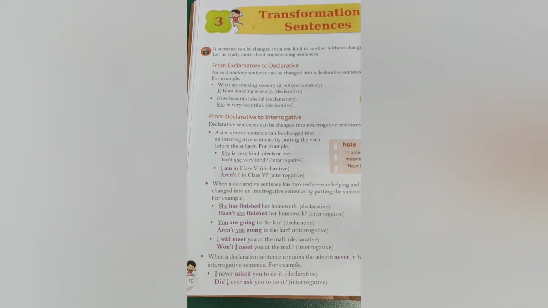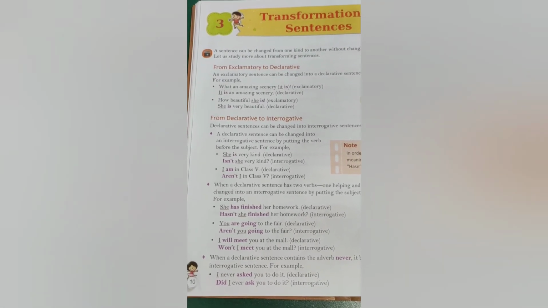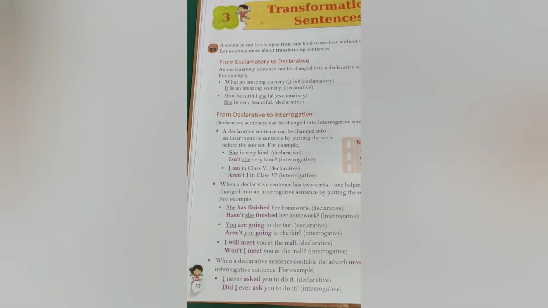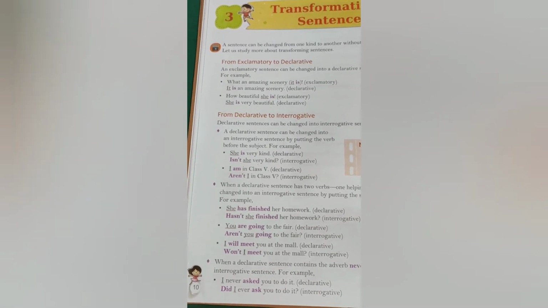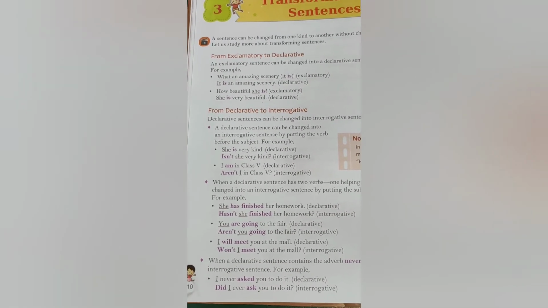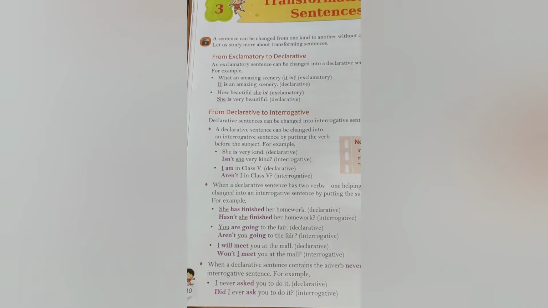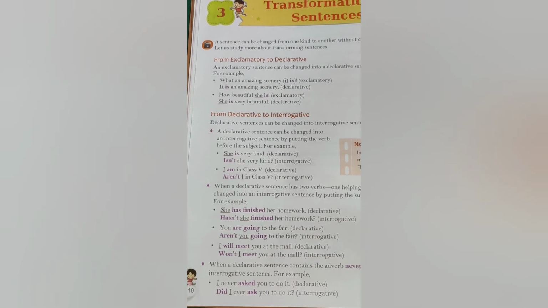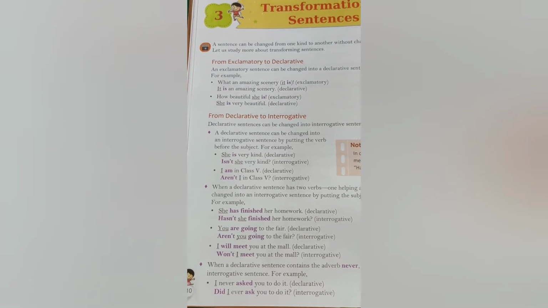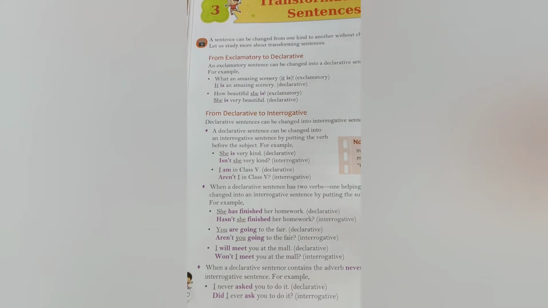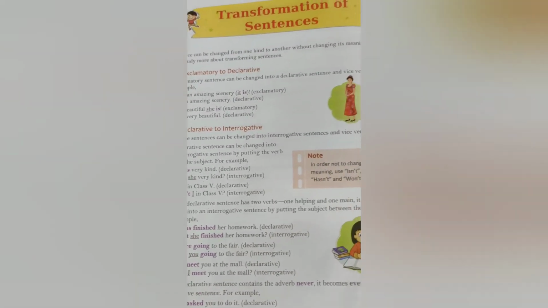It will become, did I ever ask you to do it? The meaning has not changed. When I say I never asked you to do it, and when I ask it as a question, did I ever ask you to do it? The meaning is the same. The meaning is not changing.